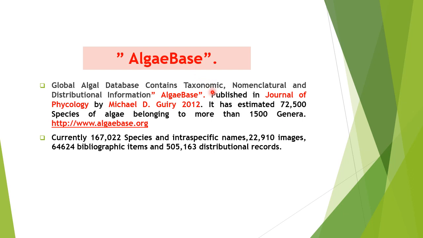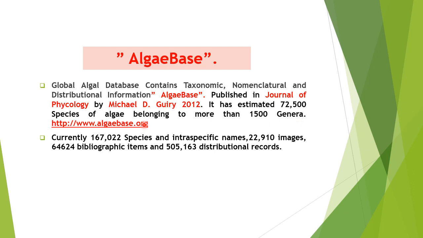It was first published in the Journal of Phycology by Michael D. Guiry in 2012, and it estimated 72,500 species of algae belonging to more than 1,500 genera.